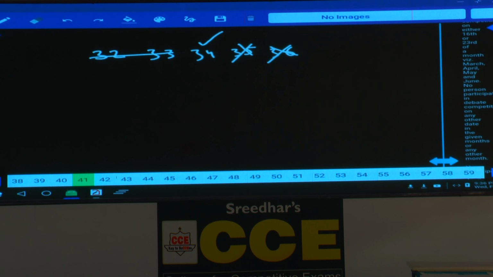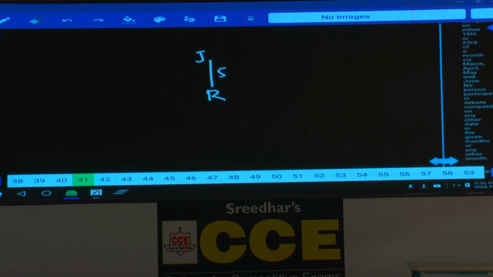Clear enough? Then coming to question number 33, point J is 5 meters to the north of point R. R is here. Now this J is 5 meters to the north of point R, and K is 12 meters to the east of J. M is 3 meters to the north of K.